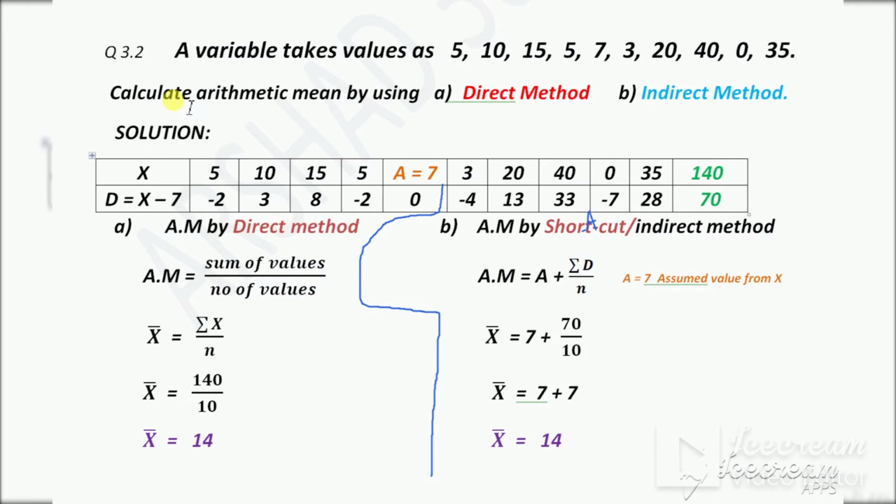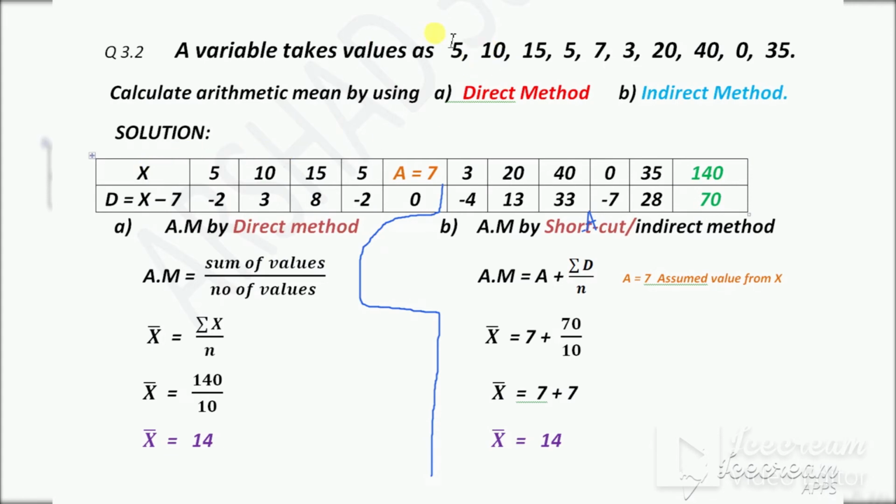Now the next question. A variable takes values. These are the different values of a variable. Calculate the arithmetic mean by using the direct method and the indirect method. So these are x values. This is ungrouped data. Why ungrouped data? There is no frequency in this question. Each number is repeated individually. These are ungrouped data.